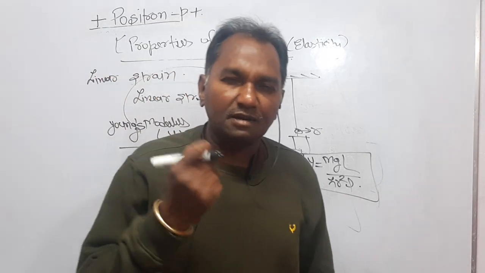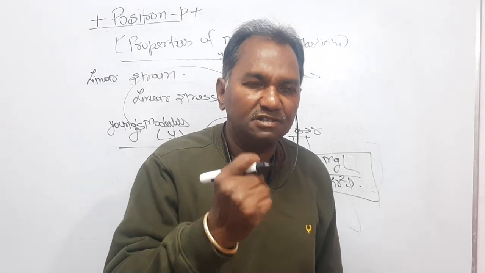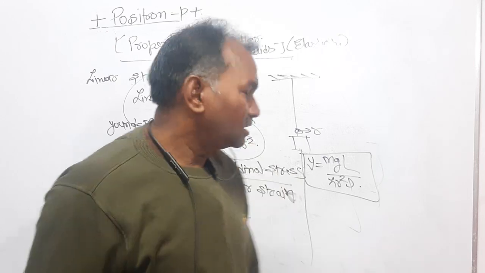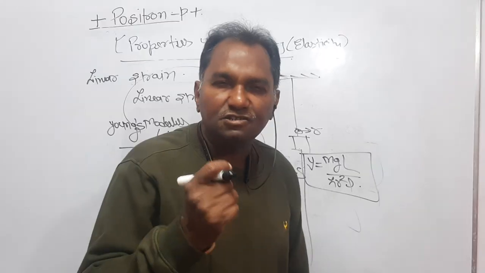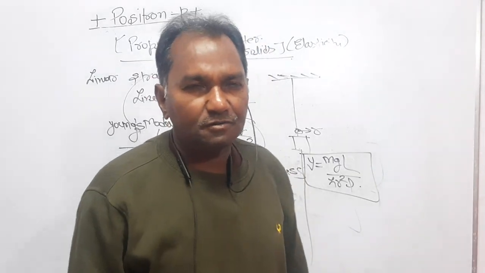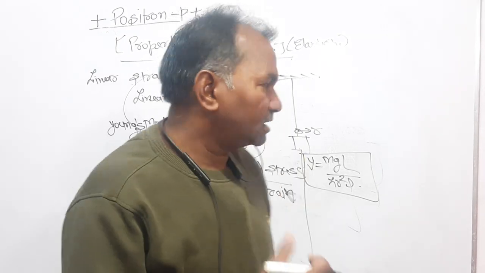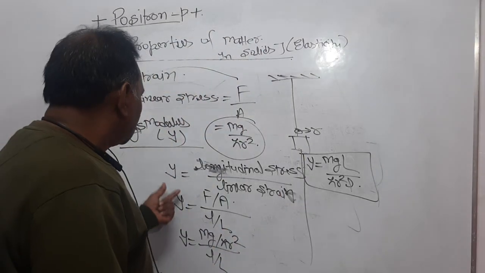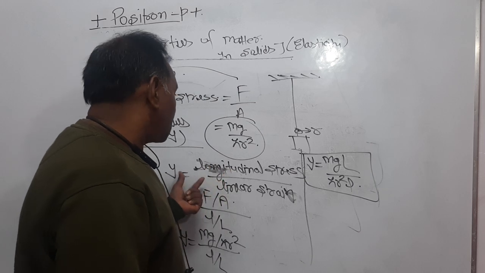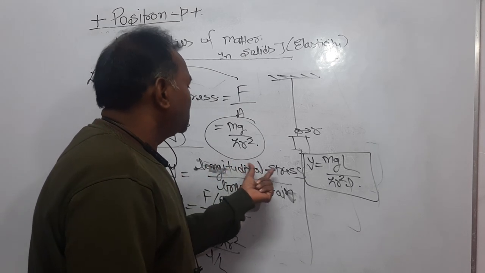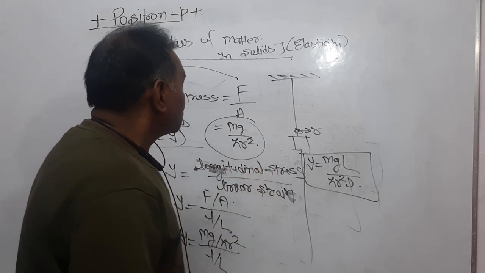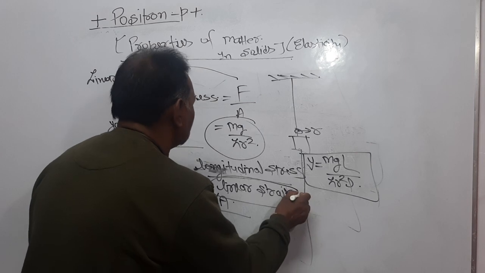Now dear students, look here. What I have said is that the dimension of pressure and the dimension of stress are similar. The difference between these two is that pressure is a scalar quantity and stress is a vector of higher rank. Now Young modulus is the ratio of longitudinal stress and linear strain. Strain is a dimensionless quantity.